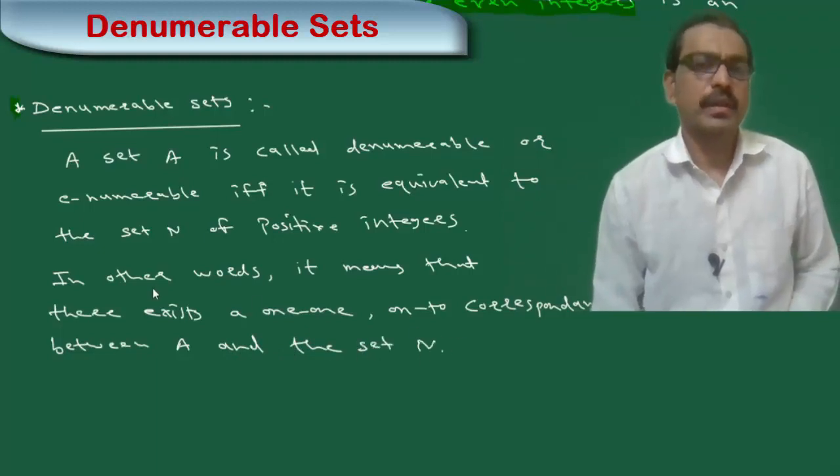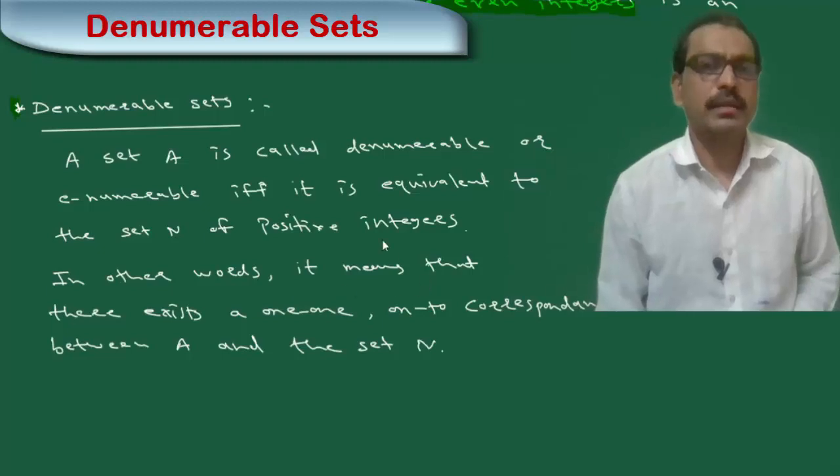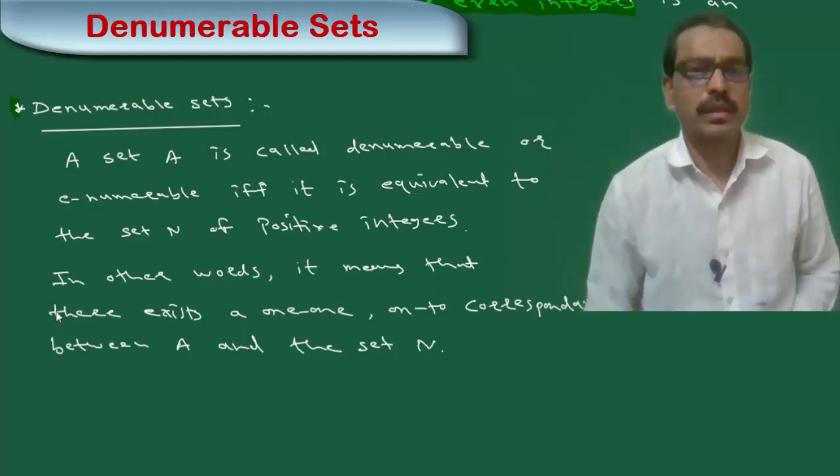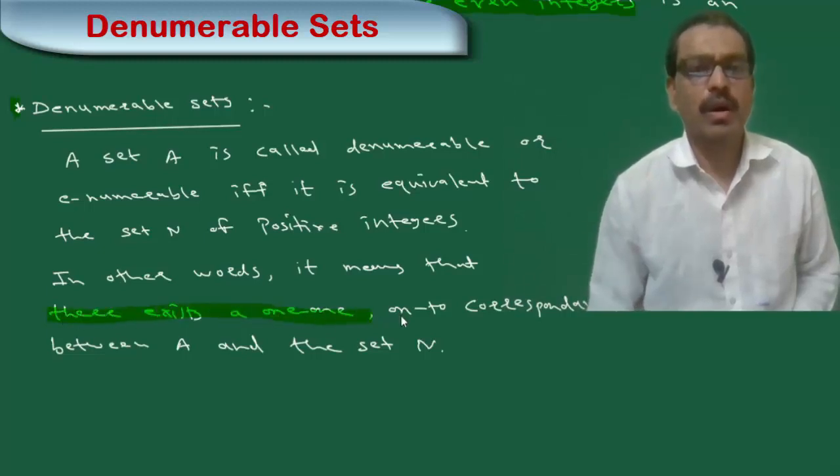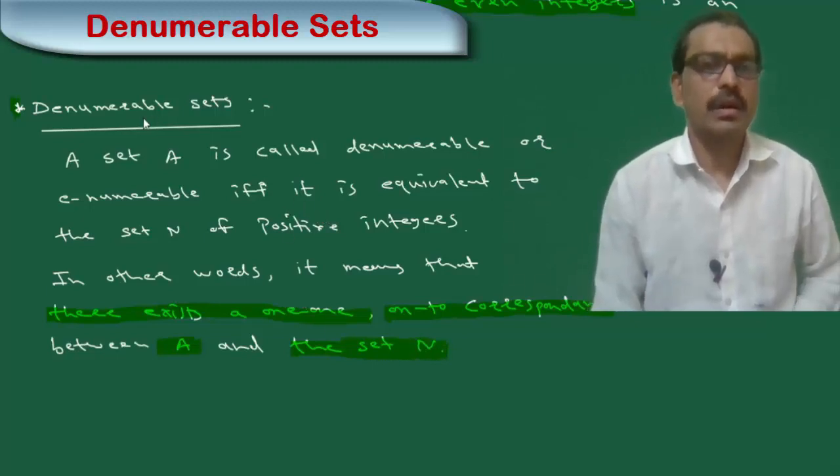In other words, it means that there exists a one-to-one onto correspondence between the set A and the set of natural numbers. This set is called a denumerable set or enumerable set. For example,